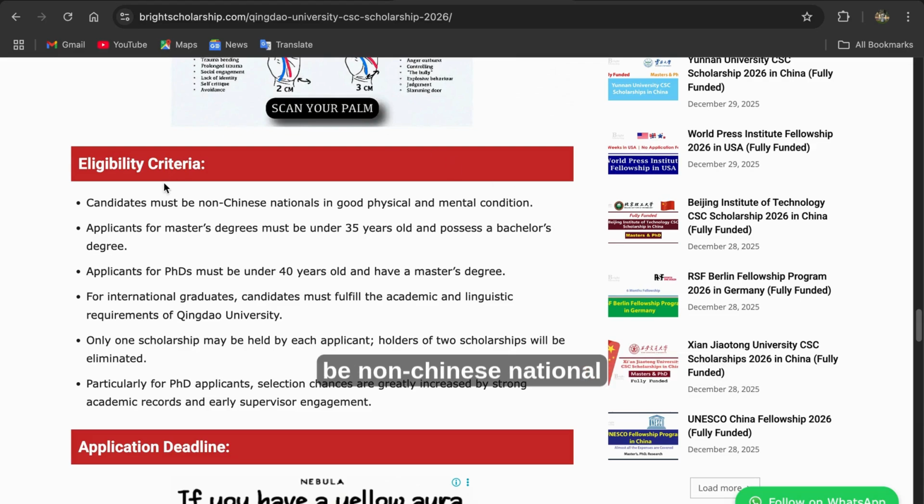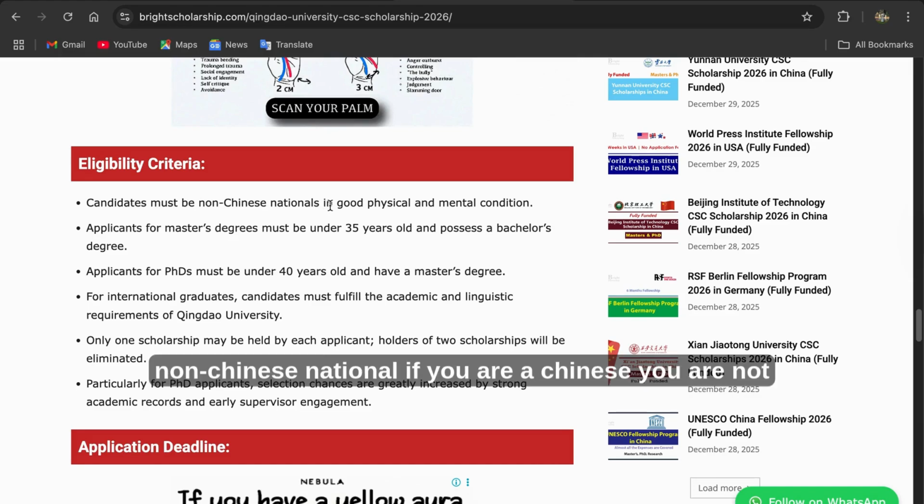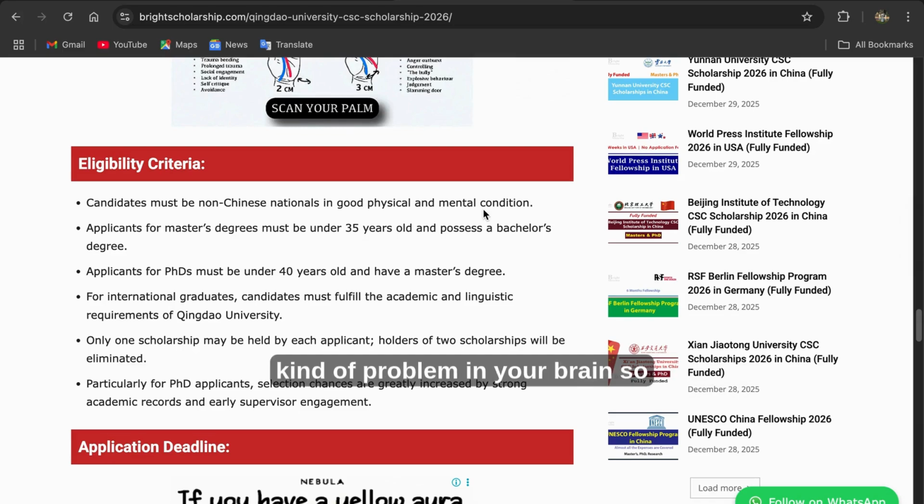Candidate must be a non-Chinese national. If you are Chinese, you are not eligible for this scholarship. In good physical and mental condition. You have to be physically okay and mentally okay. You don't have any kind of problem in your brain.